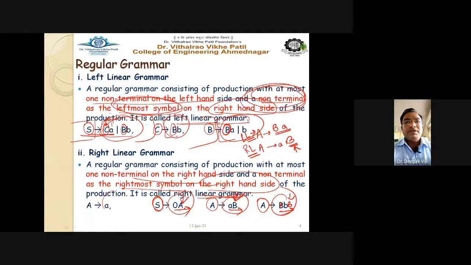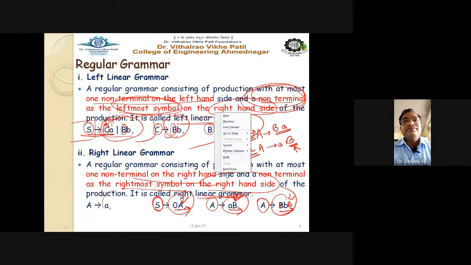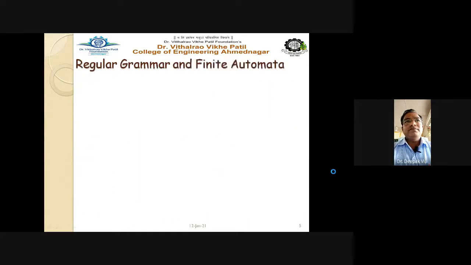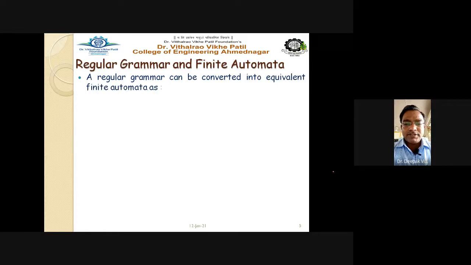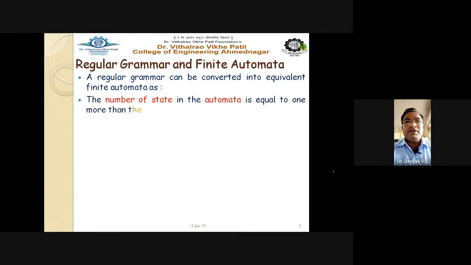Getting this point? Now let us go to the next point: regular grammar and finite automata. A regular grammar can be converted into an equivalent finite automata. Now, how to convert?